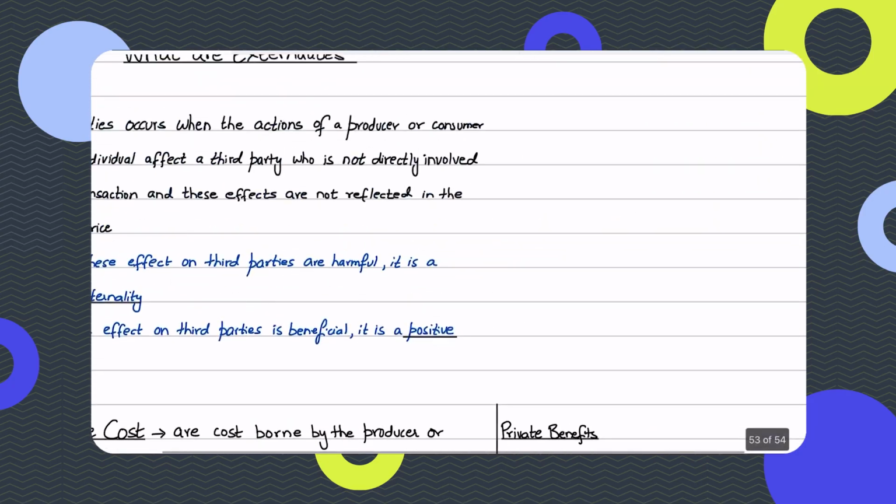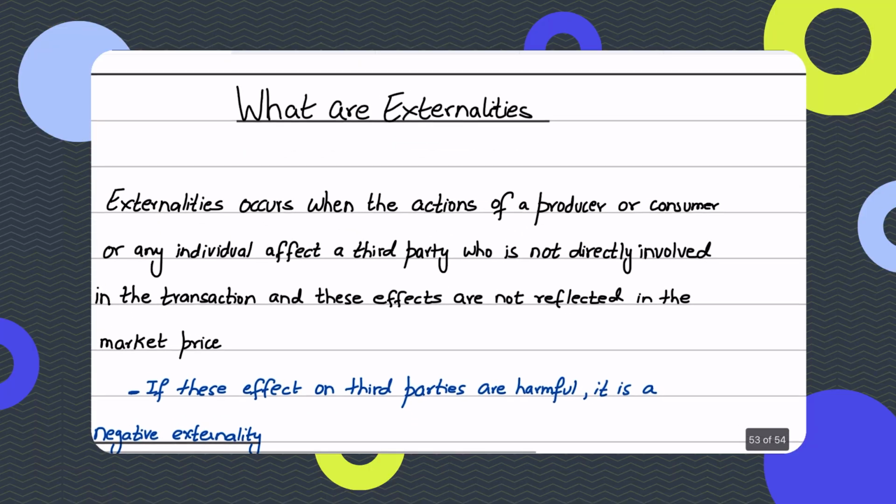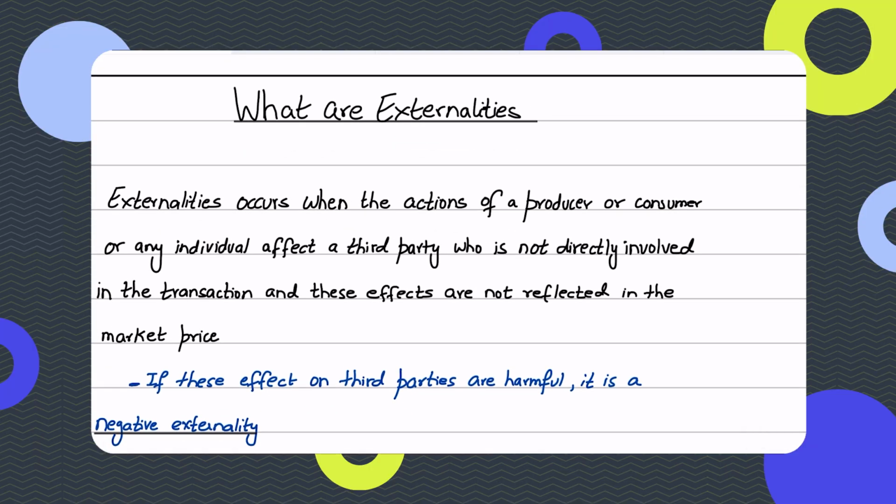So what you need to know is what externalities are, what external costs and external benefits are, what different examples of them are, what private costs and private benefits are, and what social costs and social benefits are. The reason this is important is that it is essential information for the videos on free markets, because it explains why free markets fail to allocate resources efficiently, or why, let's say, a market economy is not resulting in healthy outcomes. That is what you need to know, because it shows in what context a mixed economy or a planned economy is better than a free market economy.